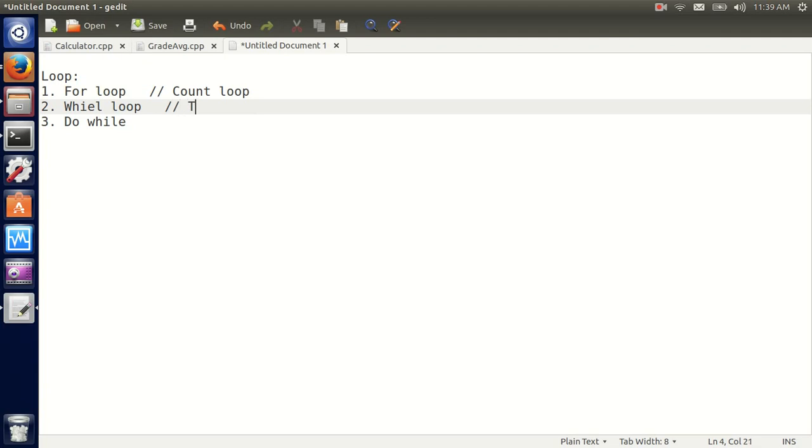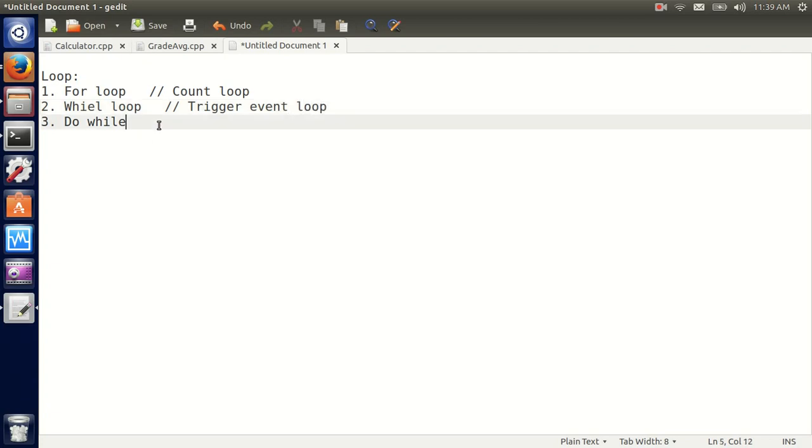It's a trigger event loop, and this is also trigger event loop. So mainly, but we can implement any in the other. Mainly a for loop, we know how many times we're gonna loop before we start looping. In a while loop, a do while, we're gonna loop, or this program's gonna loop until a